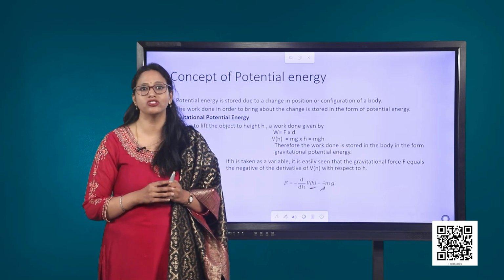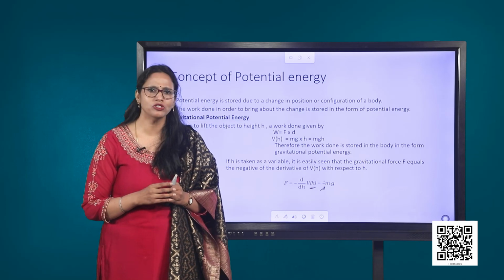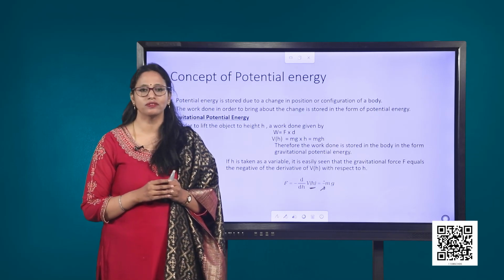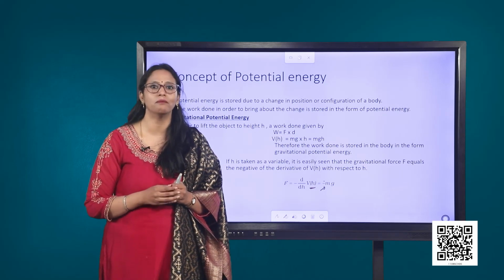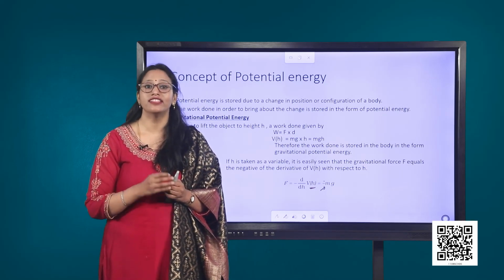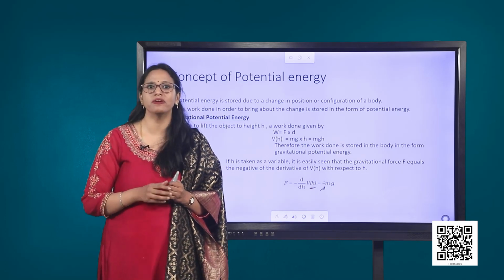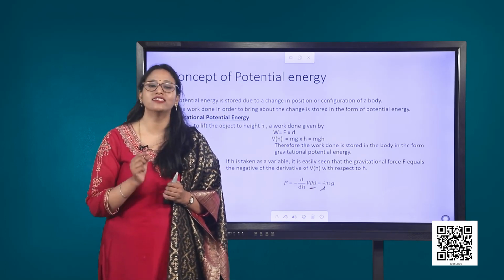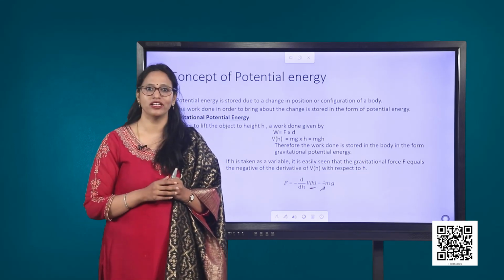If the potential energy now is say 650 joules, how much work is done to raise the object? Clearly, it is 150 joules, that is 650 minus 500. This will be equal to mgh. So, mgh basically is representing the change in the gravitational potential energy and not the absolute value.